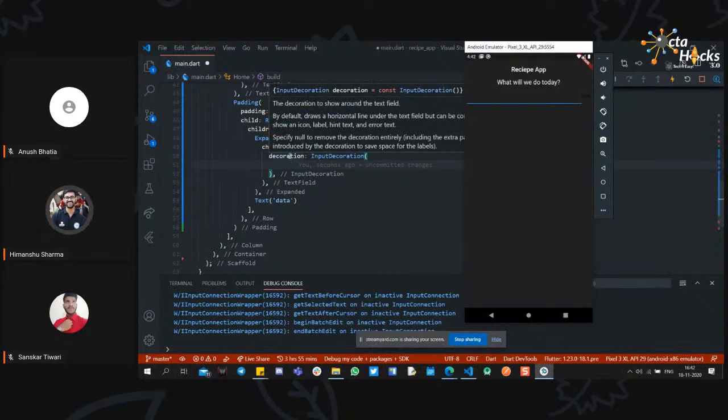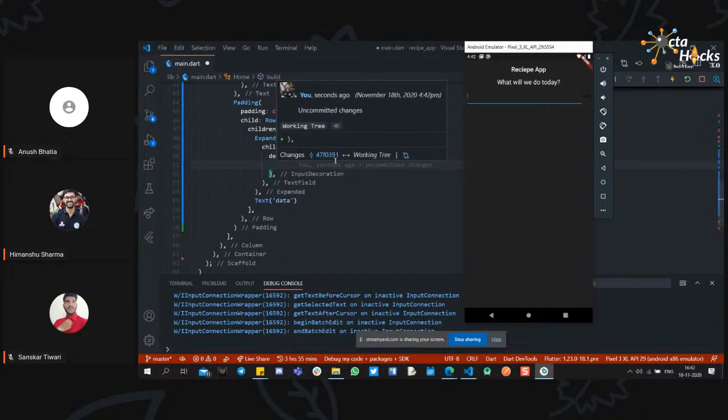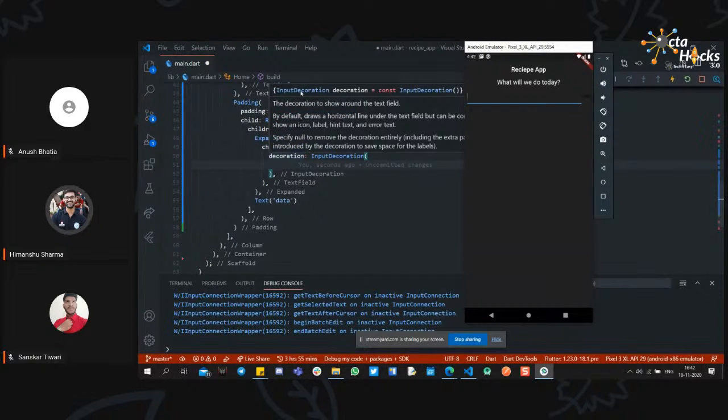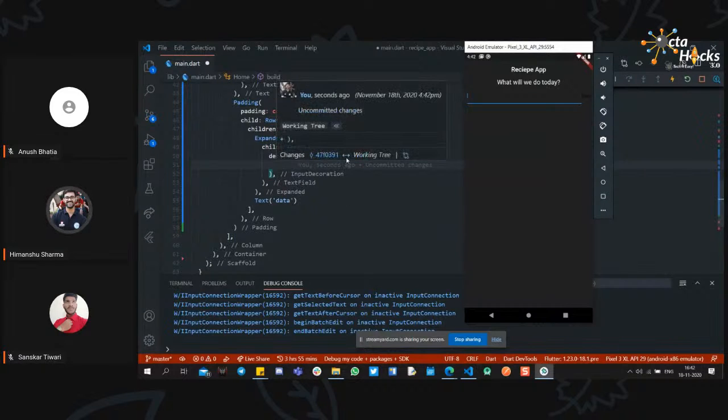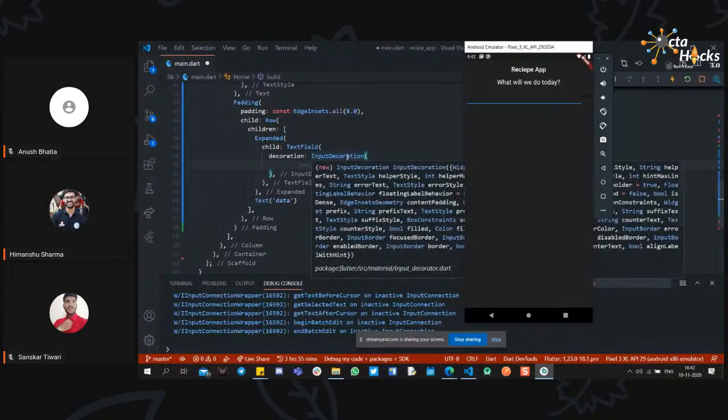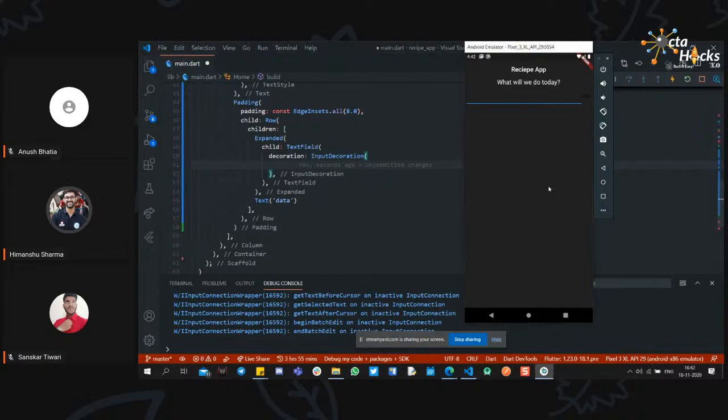We need to decorate our text field with something like a hint or label or padding. So we have a decoration property of type input decoration, and we have added our input decoration right here. Now, we are already focused on the text field, that is why it is showing the blue color. If you want to change the color of this or add a hint right here, we can use the